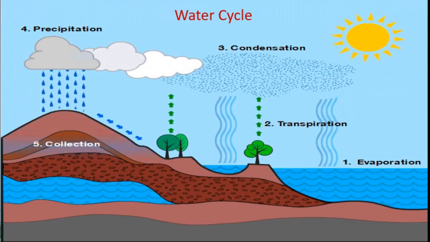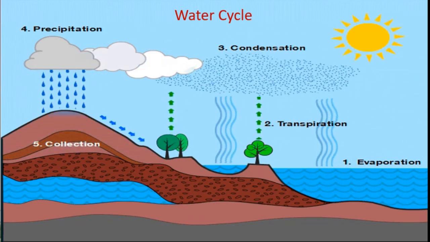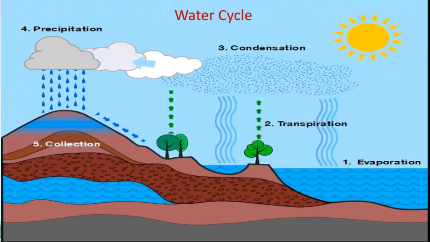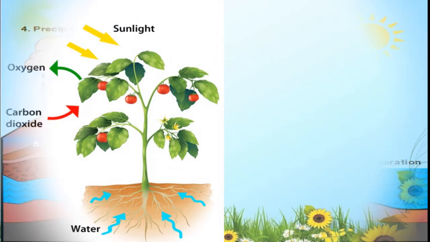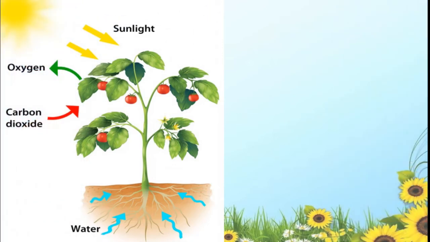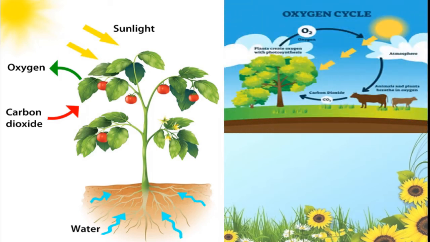This is one cycle in nature. Remember the different cycles. We studied just now the water cycle. Okay. You are familiar with this picture. This picture is of photosynthesis, correct? Okay, see this picture.